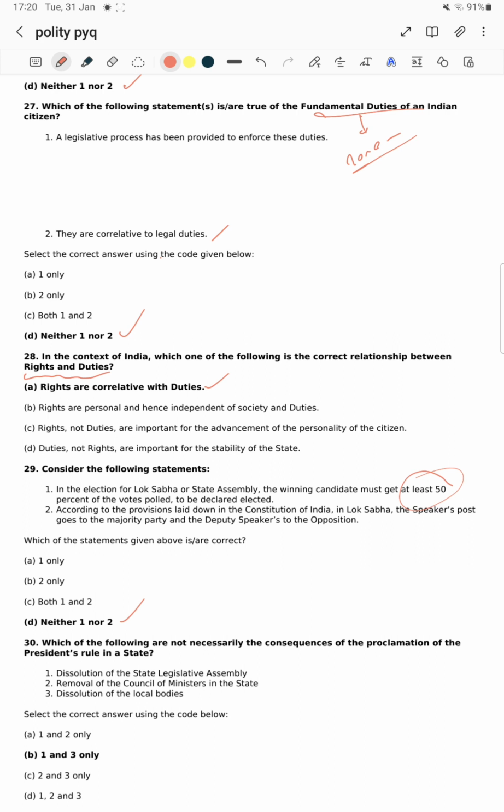Next question: which of the following are not necessarily the consequences of the proclamation of President's Rule in a state? If there is President's Rule in the state, what are the consequences? Dissolution of the state legislative assembly: the state legislature is only suspended, it is not dissolved. Not necessarily is what he is asking. Dissolution of the state assembly is not necessarily there. With removal of the Chief Minister, the executive is suspended and removed, so that is mandatory. Dissolution of local bodies has nothing to do with it, sir.